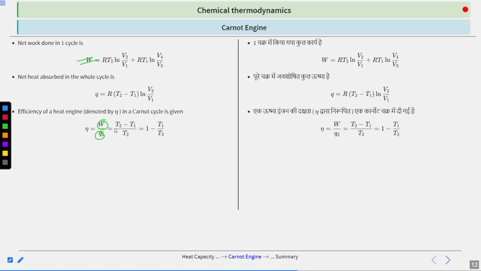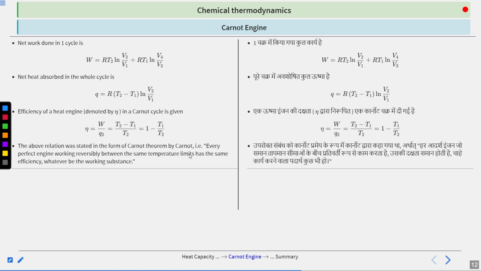If you calculate it with a small calculation, you don't need to worry about it. It is given by (T2 minus T1) by T2, where T2 is greater than T1, because T2 is for the source and T1 is for the sink. So you will get 1 minus T1 by T2. You can remember it in this way, that T2 will always be greater than T1, because efficiency can never be negative. Okay.